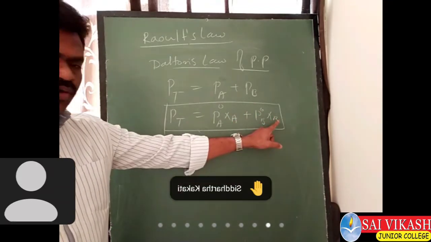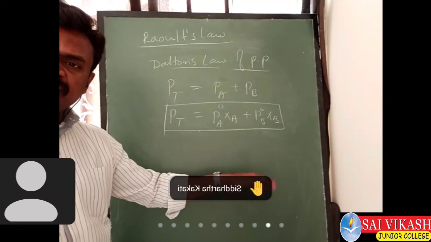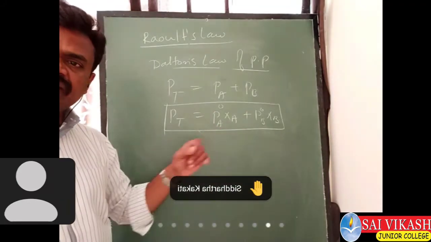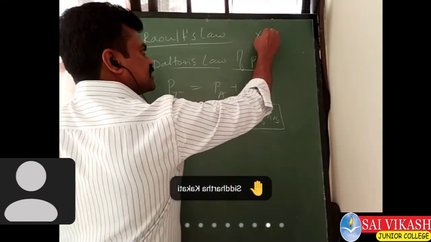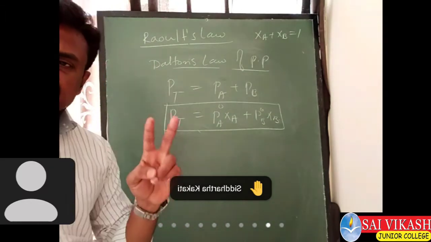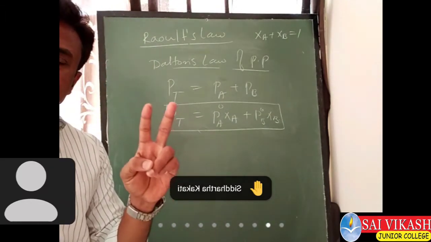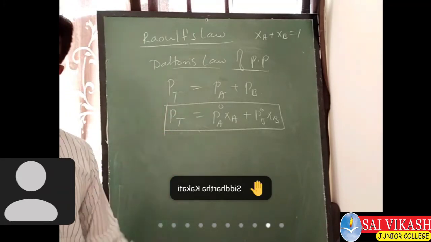How to get the mole fraction of B? It is the number of moles NB by the total number of moles. This way you can get the mole fractions. But we know that XA plus XB is equal to 1, which means the sum of the mole fractions of all components is always equal to 1. I already told you this.